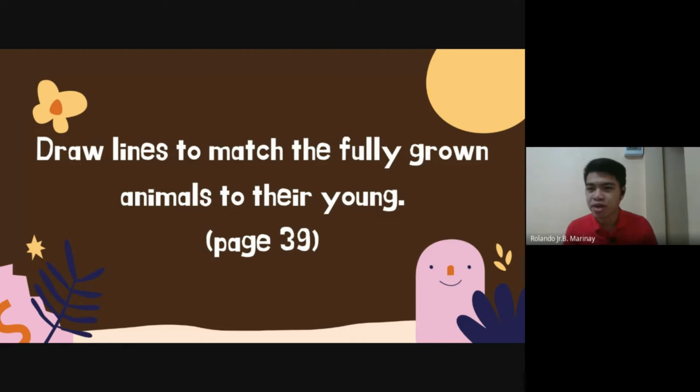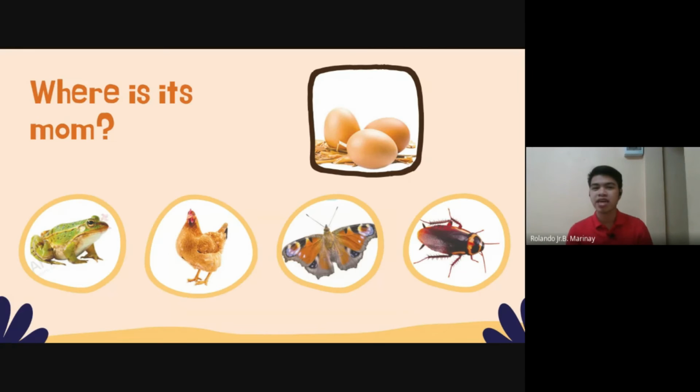Okay, now we're going to answer from number 1 to number 4. The question is, where is its mom? The egg is asking, where is my mom? Okay, so where is the mom of this egg? You can answer by raising your hand. Who wants to answer? Just raise your hand like this. Is it A, B, C, or D? Who wants to answer? Raise your hand.